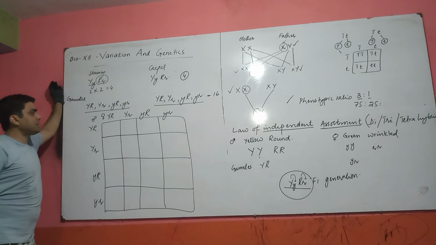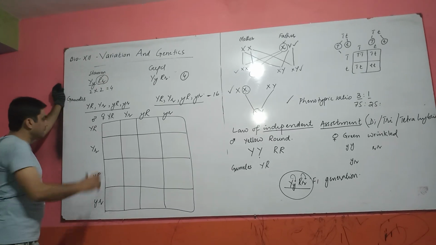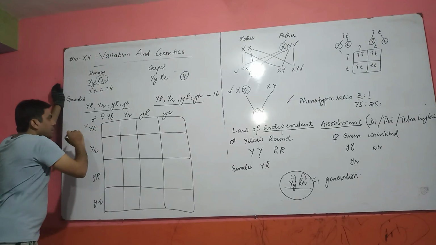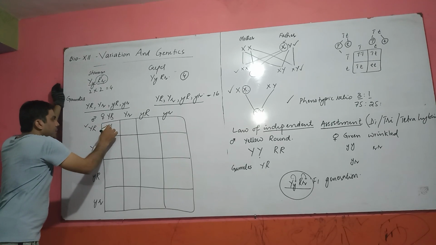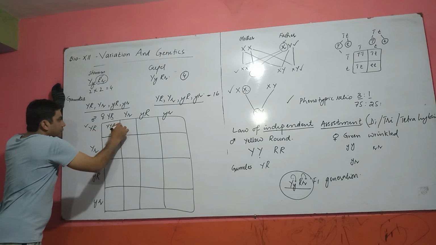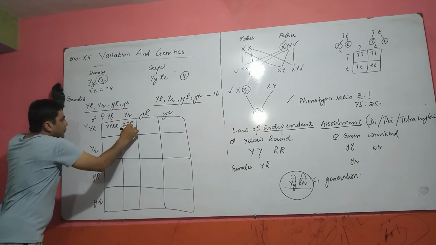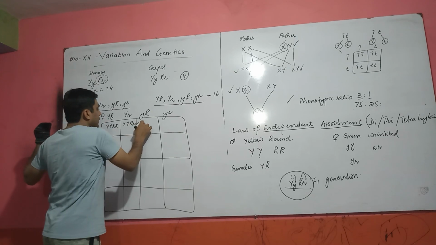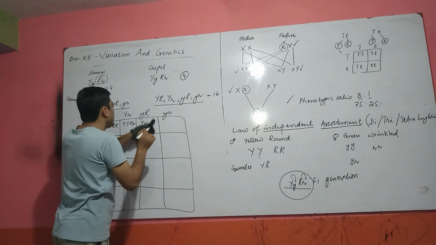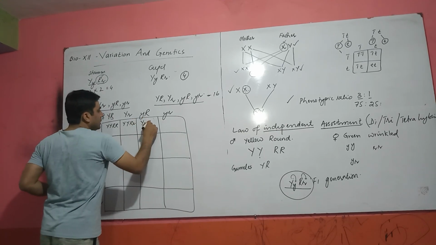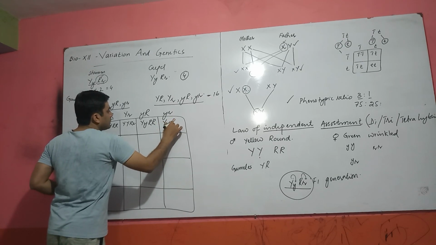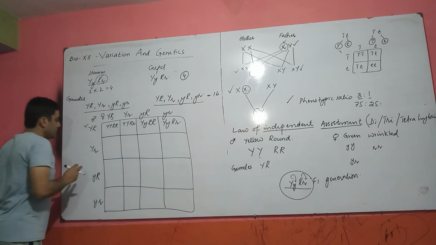There are the possibilities. The gamete of male of this type may fuse with this type of gamete, so a baby will form. Maybe the male gamete of this type fuses with this type of gamete of female, and maybe this type of gamete of male fuses with this type of gamete of female, and maybe this type of gamete fuses with this type.